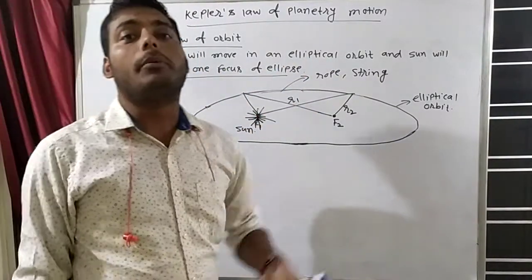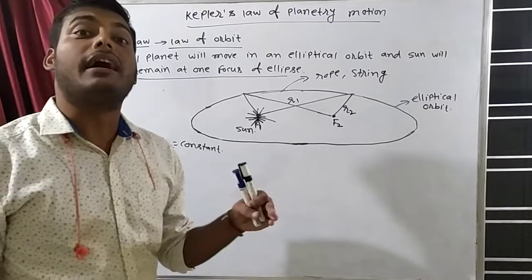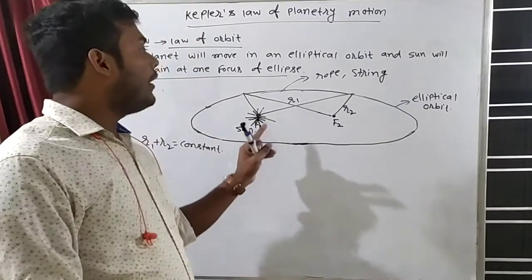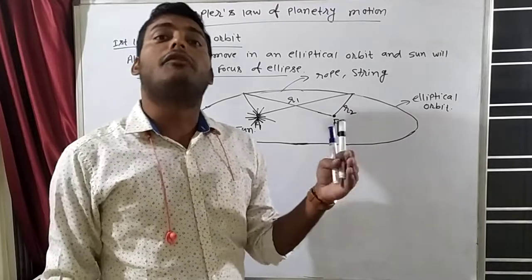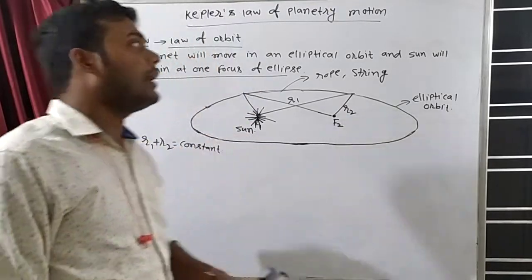So what we have to understand here is that all the planets will move not in a circular orbit but in an elliptical orbit, and the sun will be present at any one focus of the ellipse.